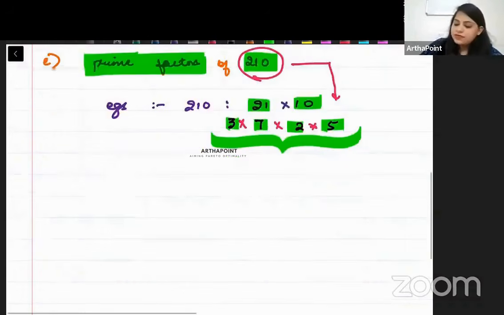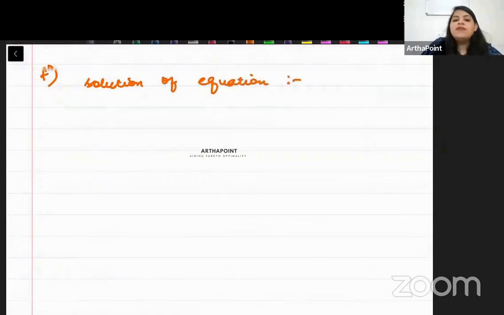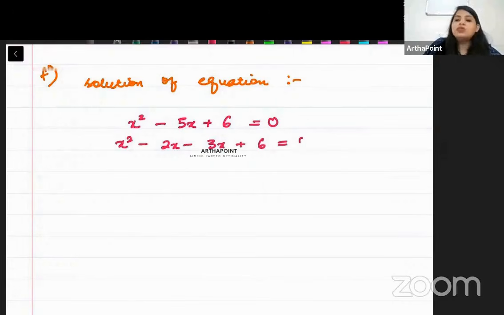Take another example: solution of an equation. Just for example, what is the solution of x square minus 5x plus 6 equal to 0? What will you tell me, beta? It will be x square minus 2x minus 3x plus 6 equal to 0.